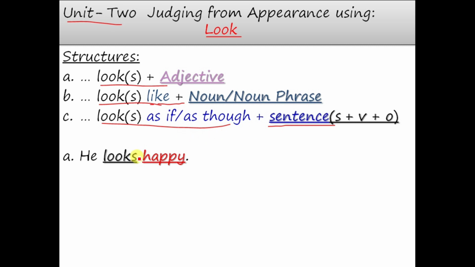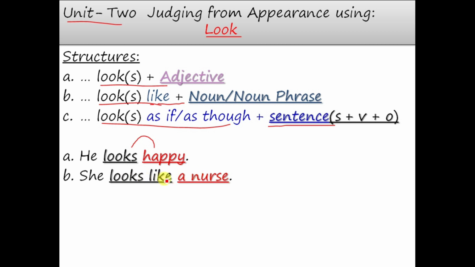For example, he looks happy. So here, happy is adjective, therefore we only use looks. Here, subject is singular, therefore we use looks. He looks happy. Similarly, she looks like a nurse. Here we use looks like, because a nurse is a noun.